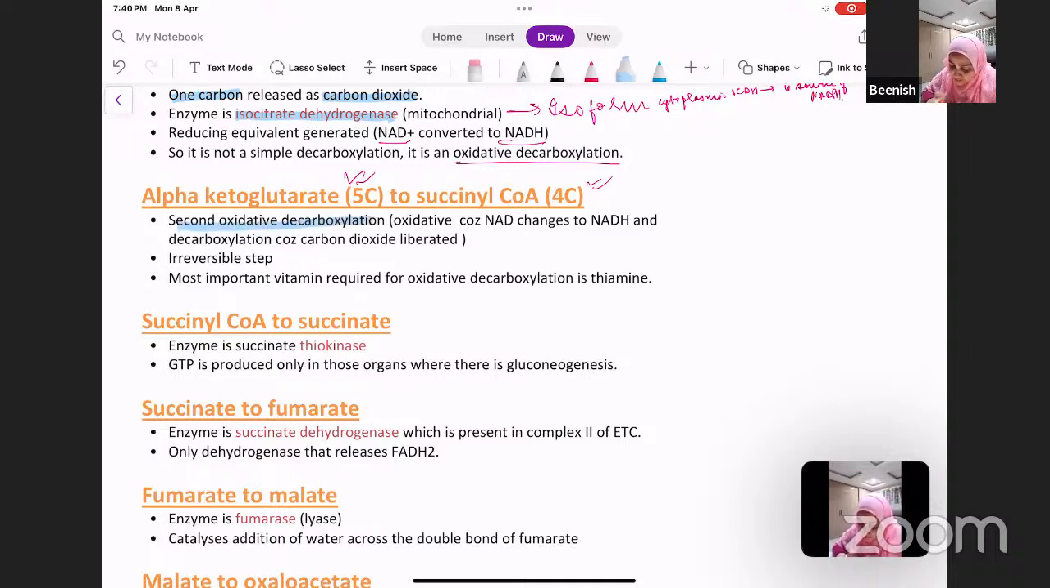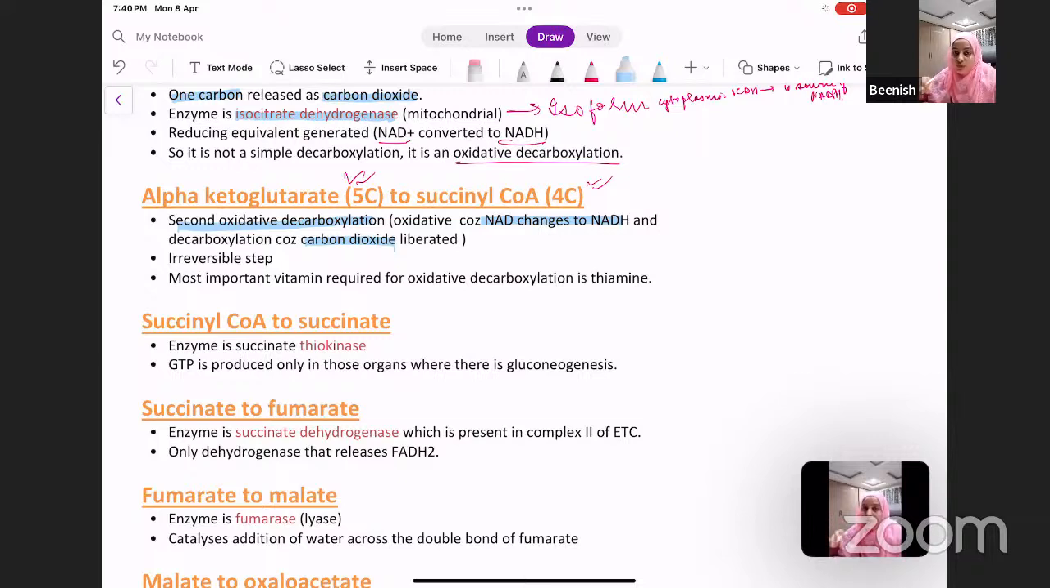Okay, and your carbon dioxide is released. So one carbon is lost as carbon dioxide being liberated, and NAD changes into NADH. Oxidative decarboxylations mean that oxidation reduction is taking place. Therefore, NAD is changing into NADH, and decarboxylation means carbon dioxide is being lost.